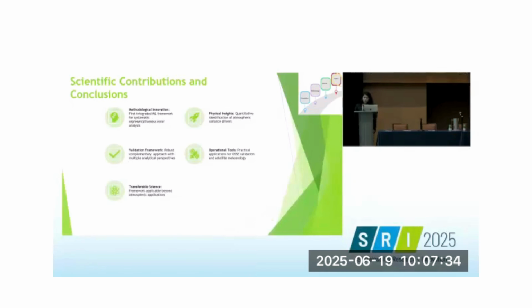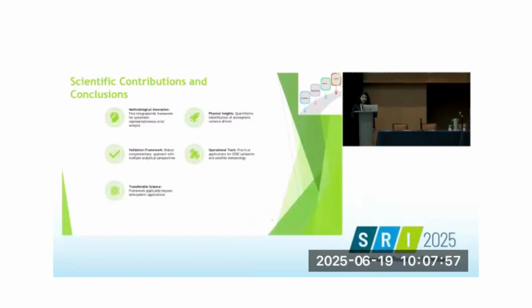I would also like to highlight that this research made several important contributions. We have developed an integrated machine learning framework for enabling systematic representativeness error analysis. We have provided quantitative identification of atmospheric variance drivers, giving us physical insights into what is driving this brightness temperature variance.